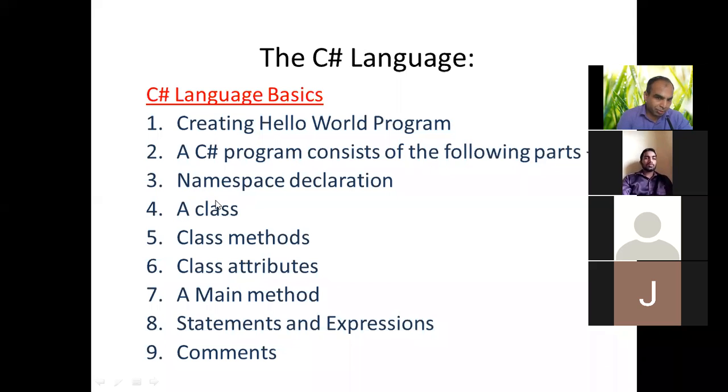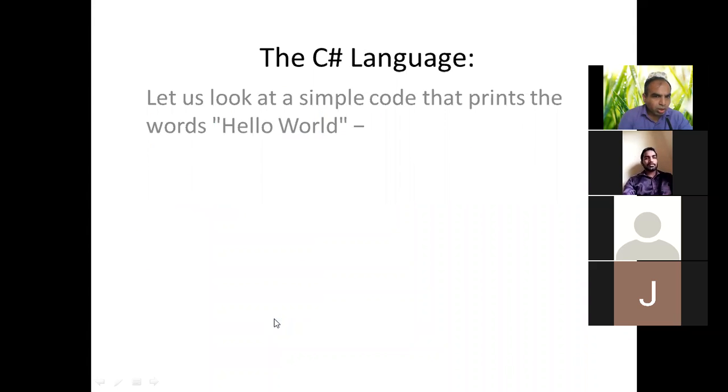We require the namespace, class, method, some class attributes if required, the main method, statements and expressions inside the main method, or another class we can join inside the main, then comments. These are the main language basics we require in C sharp. We already know about the hello world program. I will show you in the screen sharing.